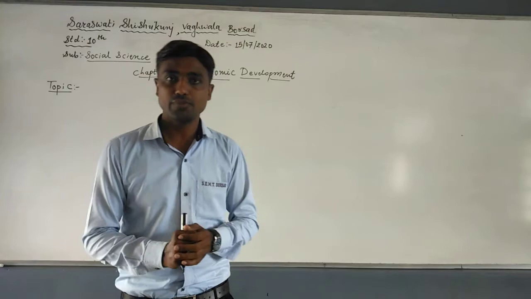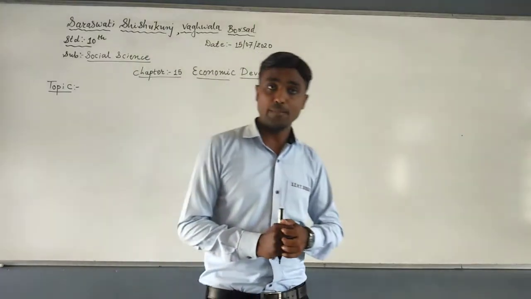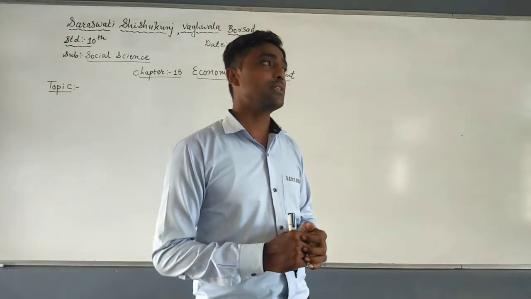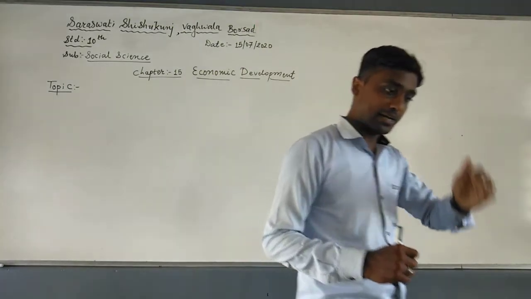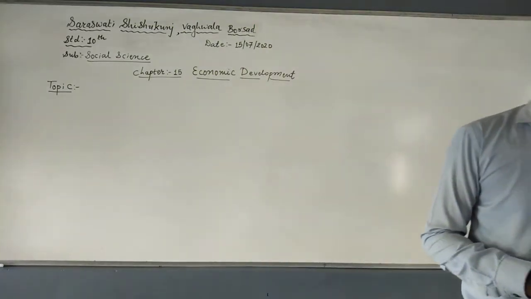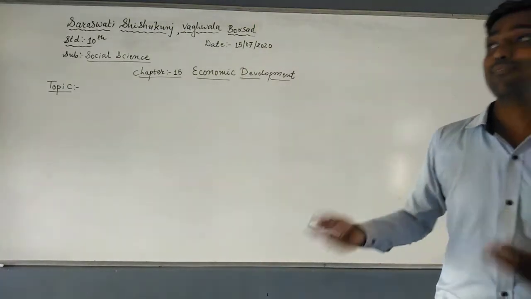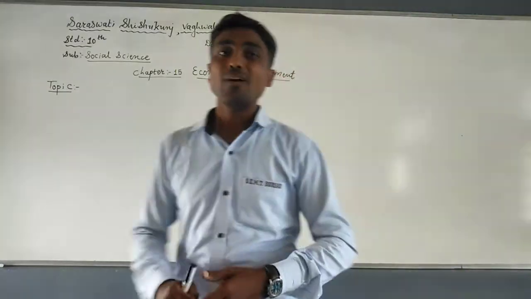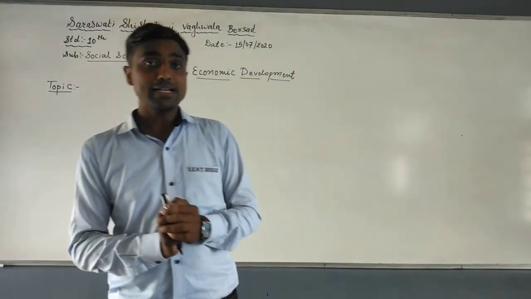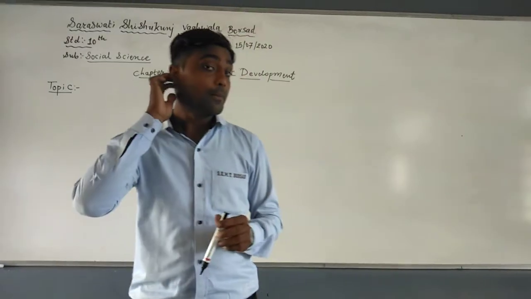In the market system, countries like America and Japan economically developed through the market system. What is the market system? Profit is at the center in the market system.